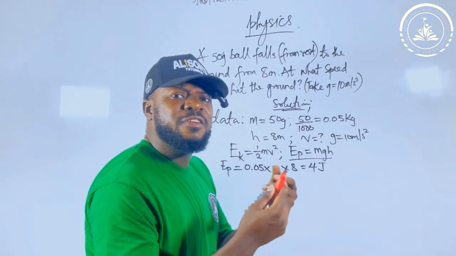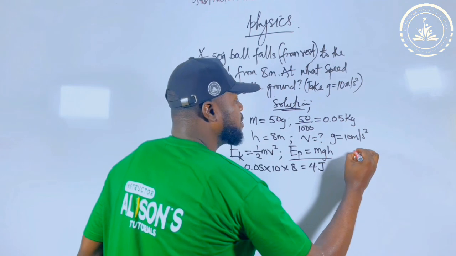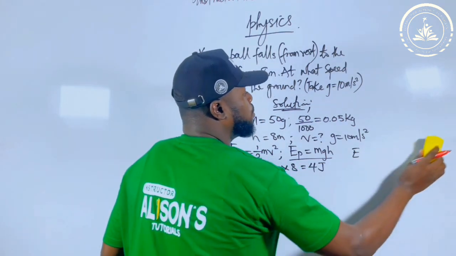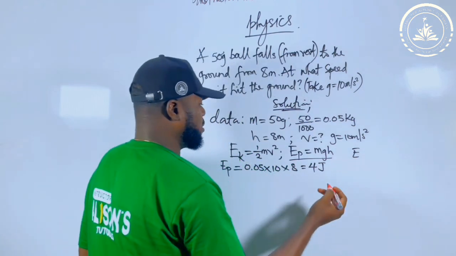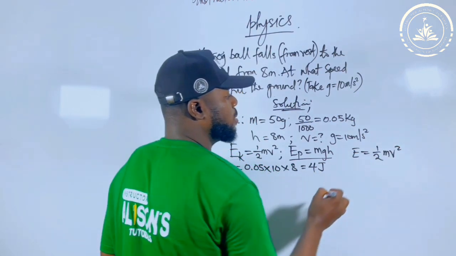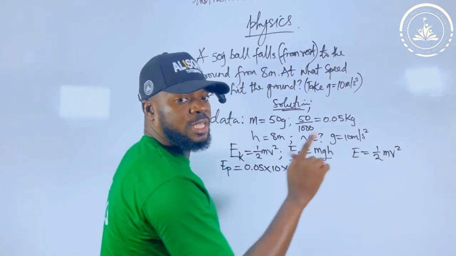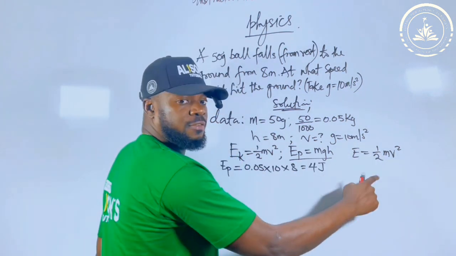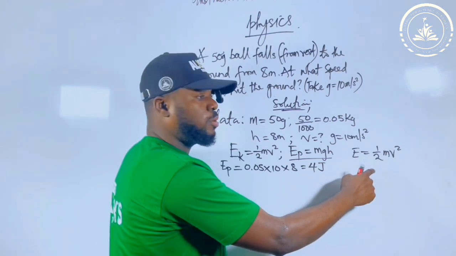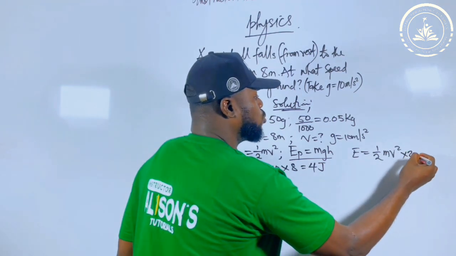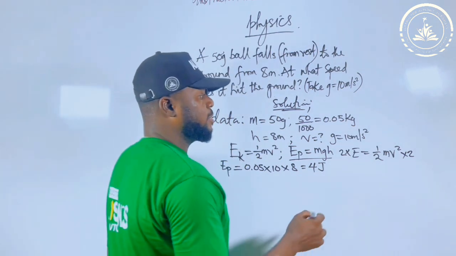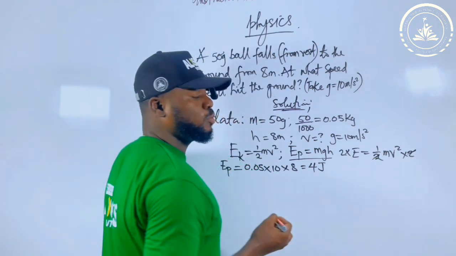Anyway, I dey show you different methods to solve physics. If you get E, kinetic energy, this time I no go just use kinetic energy, I will just put it as energy because they are the same thing. E equal to half mv squared. I want make this V stand alone. First thing first, this fraction, 1/2, I want to remove this 2, the denominator. I go multiply both sides by 2, instead of that way I do cross multiply. So now you see say this 2 and this 2 cancel out.